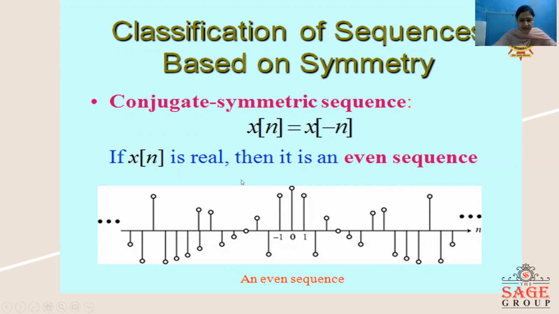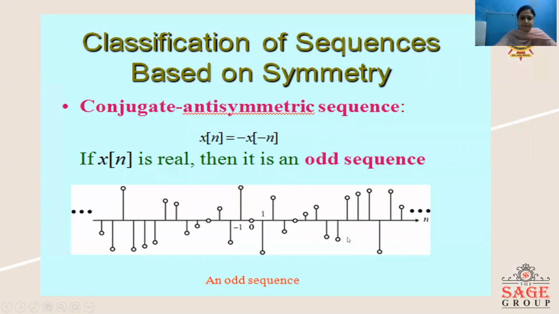We can see a waveform here, which is an example of an even sequence. This sequence is symmetric with respect to y is equal to 0. Here we can see the amplitude of the sample at n is equal to 1 is the same as the amplitude of the sample at n is equal to minus 1. Similarly, at n is equal to 2, the amplitude is the same as that at n is equal to minus 2, and so on.